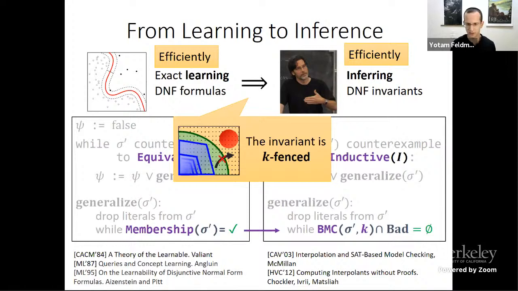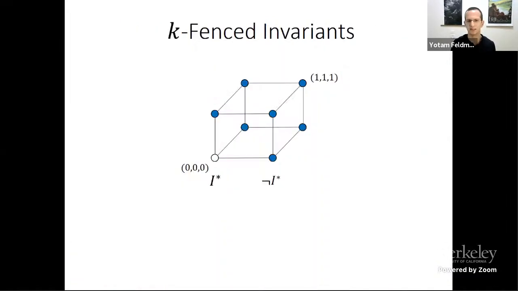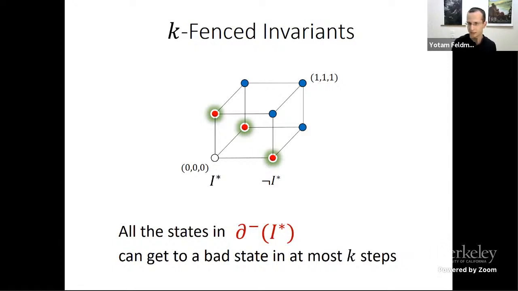And these are conditions about reachability in the system, or really about the Hamming geometry of the reachability. So this is what we call the fence condition. And essentially it says that we're thinking about the state space of the system as vertices of the Boolean hypercube. And if this is the invariant, then this is the boundary of the invariant, the set of states of Hamming distance 1 from the invariant. And the fence condition requires that these states, which are outside the invariant, all can reach a bad state in k steps. So this is the fence condition.